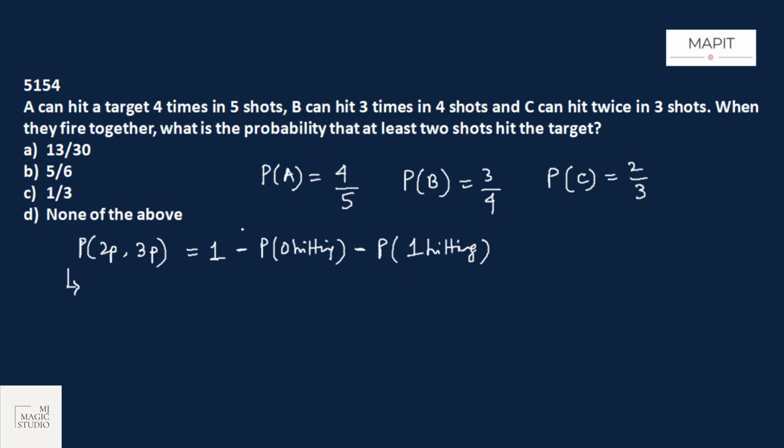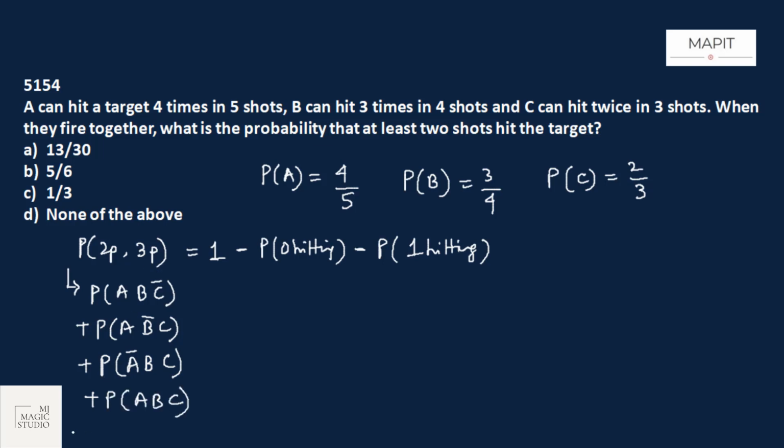Any 2 people hitting the target means probability of A hitting, B hitting and C missing, or probability of A hitting, B missing and C hitting the target, or probability of A missing, B hitting and C hitting the target, plus all 3 hitting the target, meaning probability of all 3 hitting, A, B, C. And since they are independent events, we may calculate it accordingly.